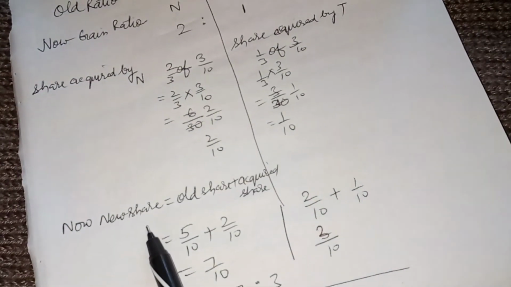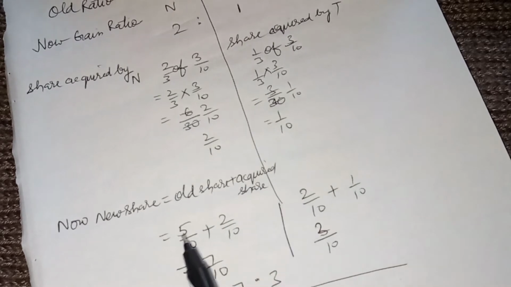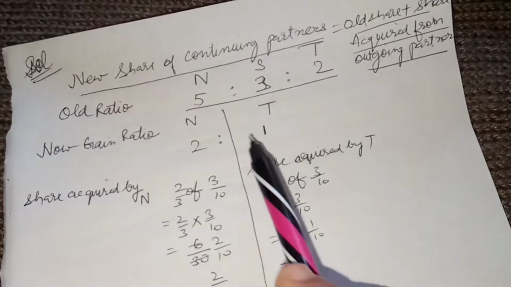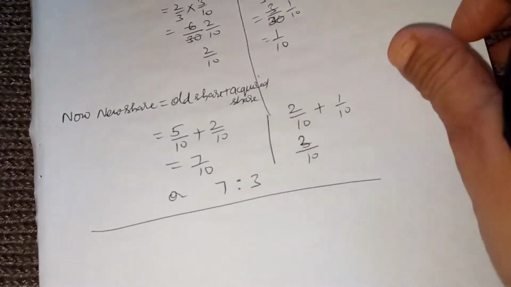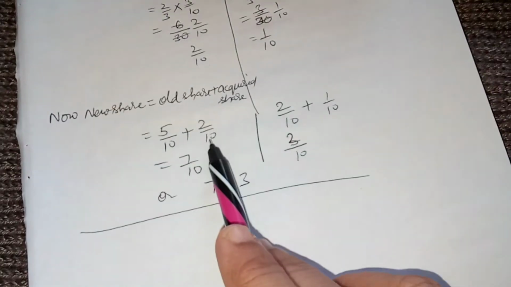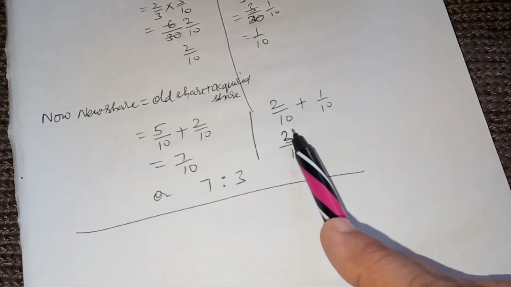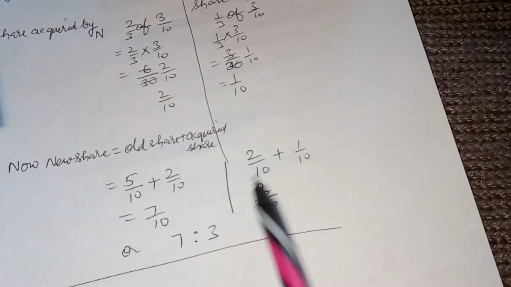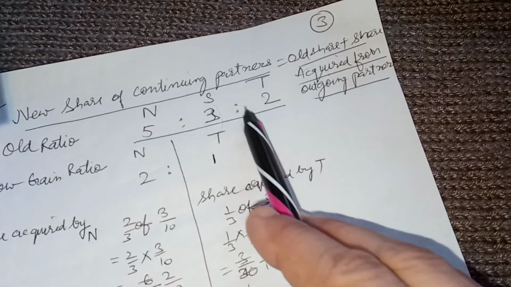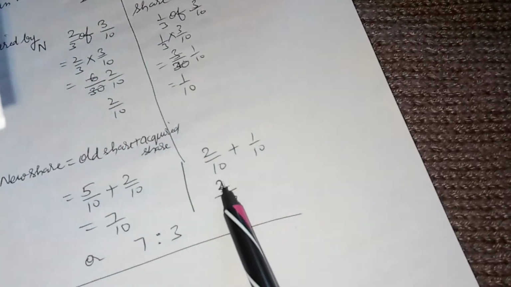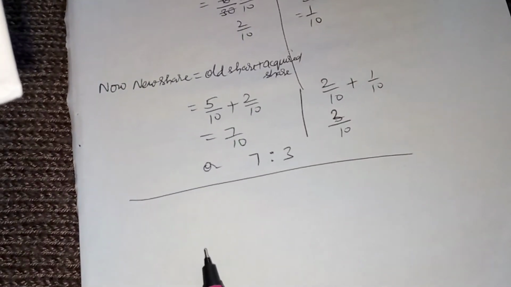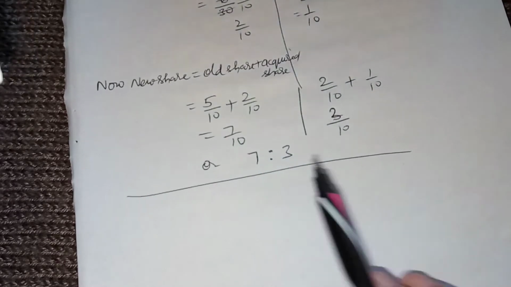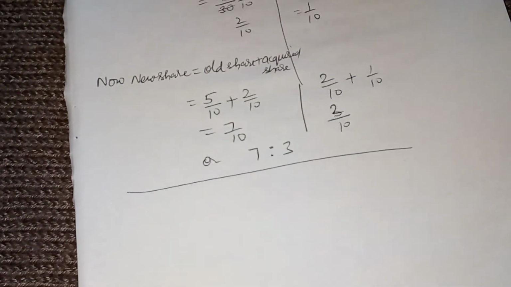Now the new share is old share plus acquired share. Old share for N is 5/10. So 5/10 plus 2/10 is 7/10. And for T, the old share is 2/10, plus the acquired share 1/10. That means it comes out to be 3/10, so their new ratio will be 7:3. So this is how the things are done.